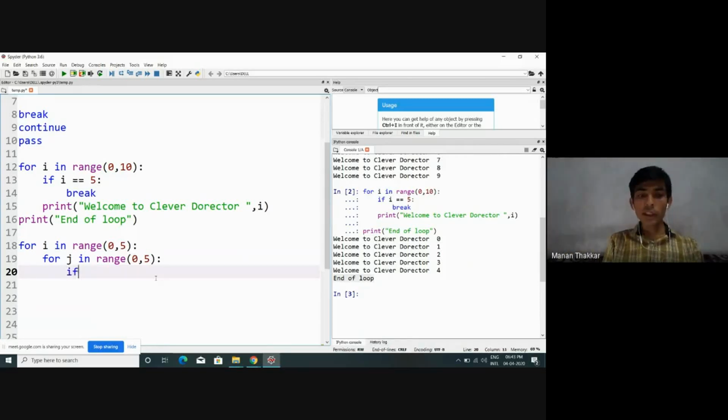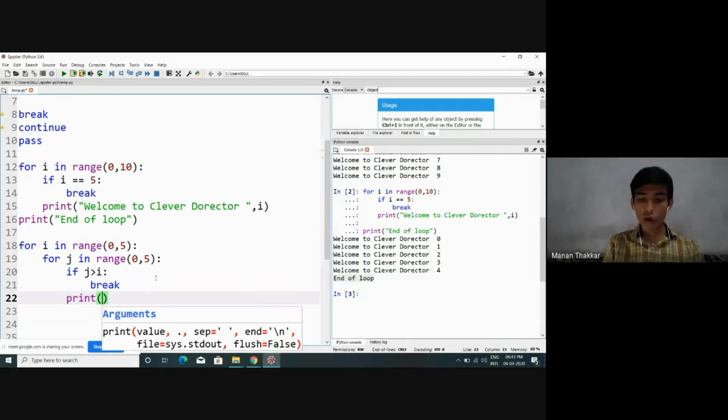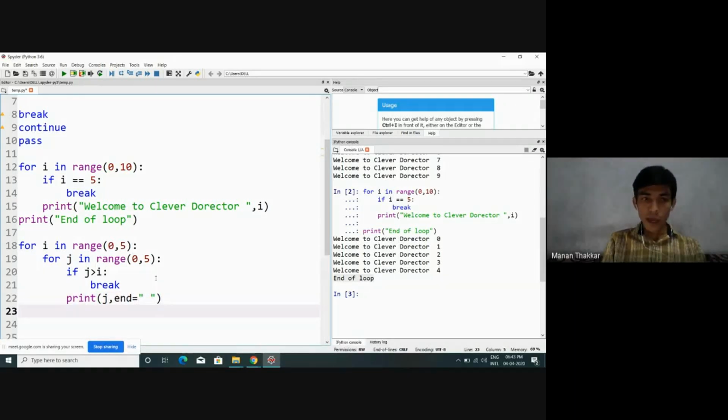Now let me check one condition. Let's say if j is greater than i, what should I do? Let's say break. In another case, let me display value of j, and every time let me end that statement with the help of one space. And every time after execution of every iteration of the outer loop, let me have a new line.